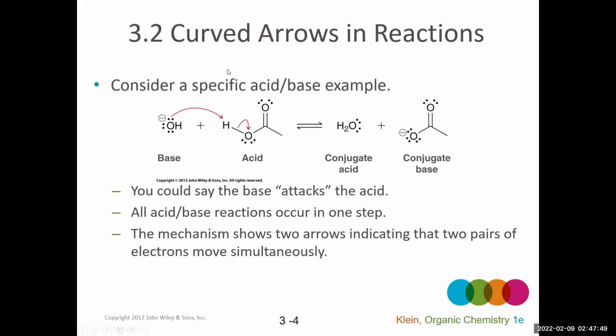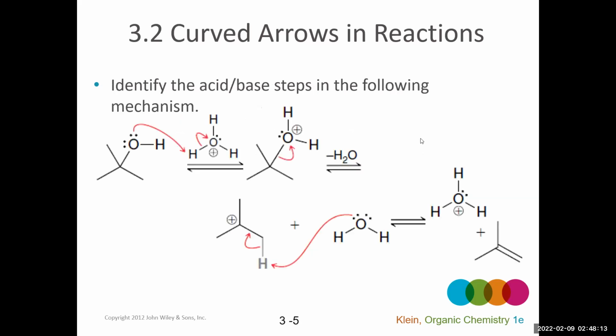And then, of course, I want you to make sure you understand that when we draw a curved arrow with what we call a double-sided hook at the end, we are showing the movement of two electrons. So these two electrons are being used to form a bond, and then these two electrons in the bond are being used to form a lone pair. So it's the movement of pairs of electrons that's occurring here.